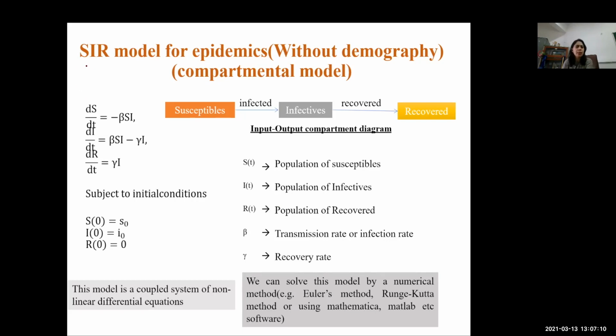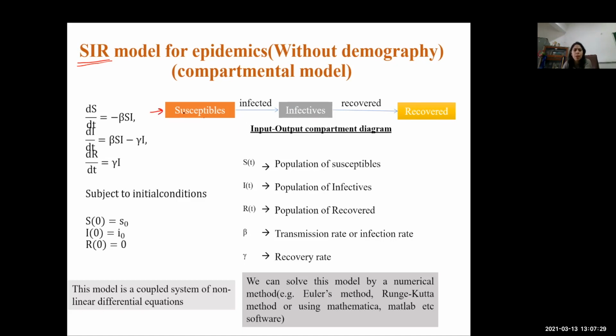So, as I said, SIR model. Let us try to understand what we mean by SIR model. S stands for susceptible, I stands for infectives, and R stands for recovered. So that's how the progression of disease will take place.